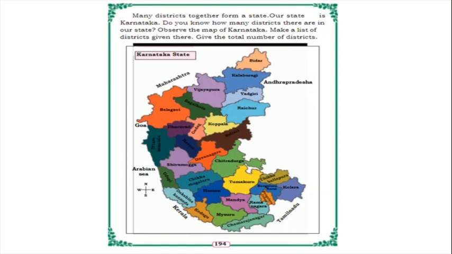These are the districts of our Karnataka. As of the year 2020, there are 30 districts in our Karnataka.